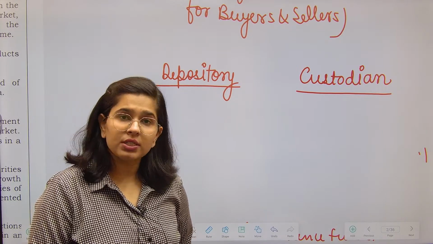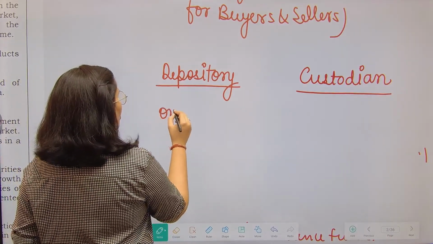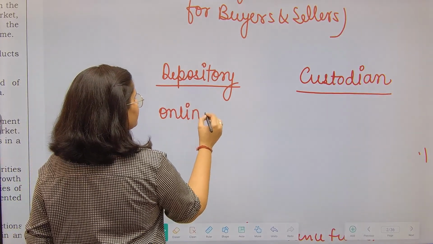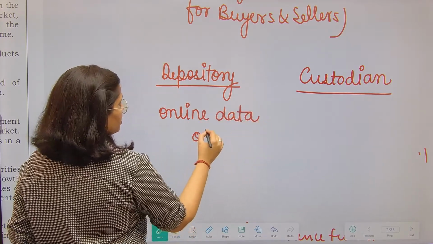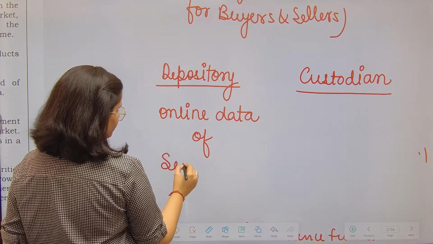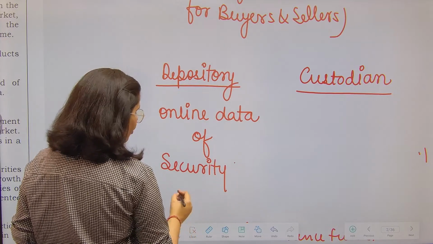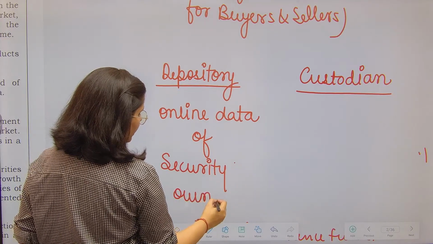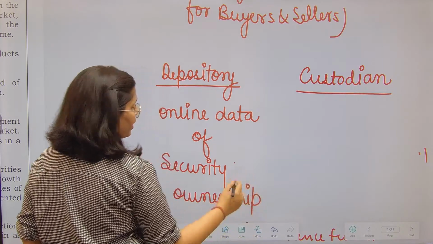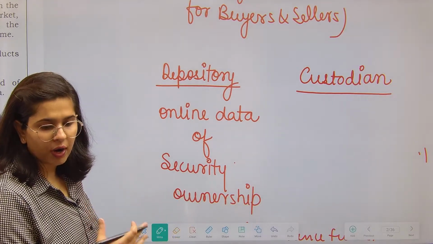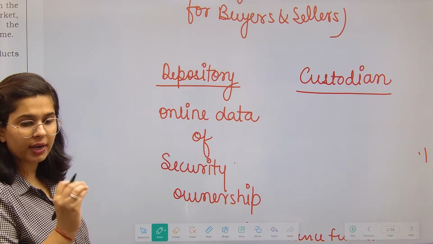Okay, so these depositories, what they do is they maintain online data of security ownership. They have all the data, that who is the issuer, who is the current owner. If this ownership gets transferred, then they will automatically transfer it to the new owner. So what I am telling you is depository maintains the online data for security ownership.